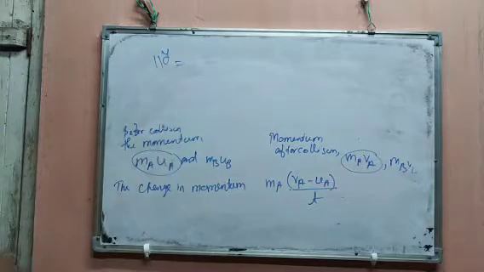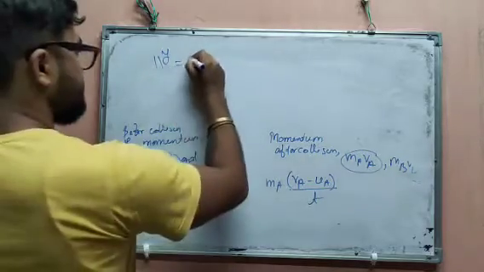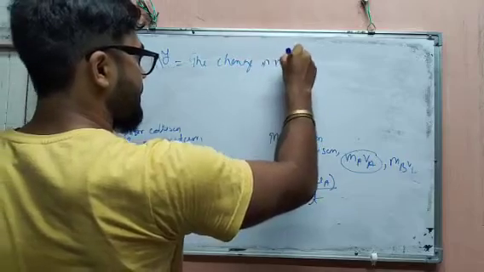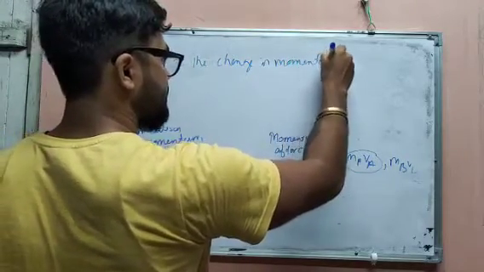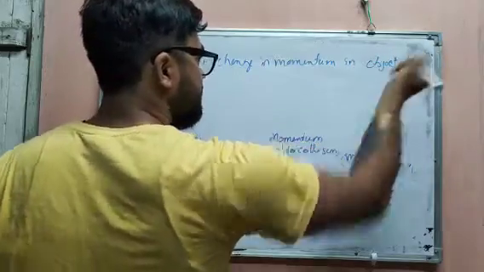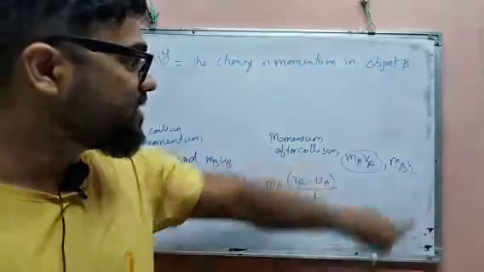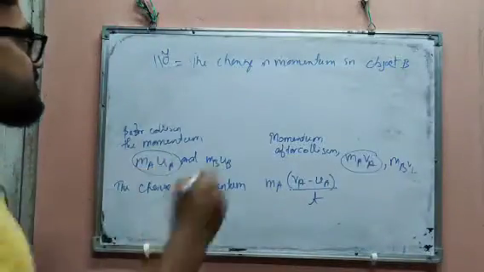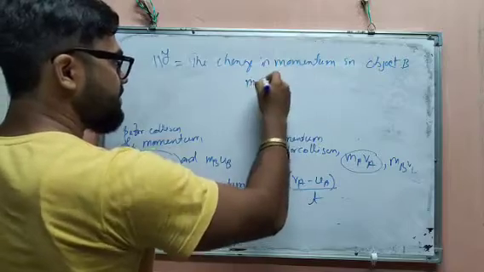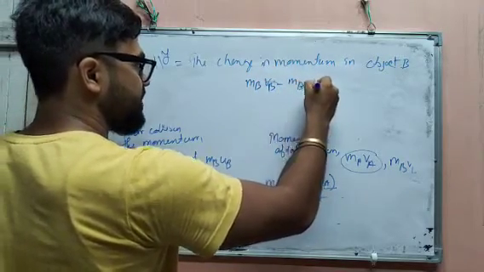Similarly, the change in momentum for object B will be denoted as follows. This is the final momentum of object B and this is the initial momentum. So MB VB minus MB UB.